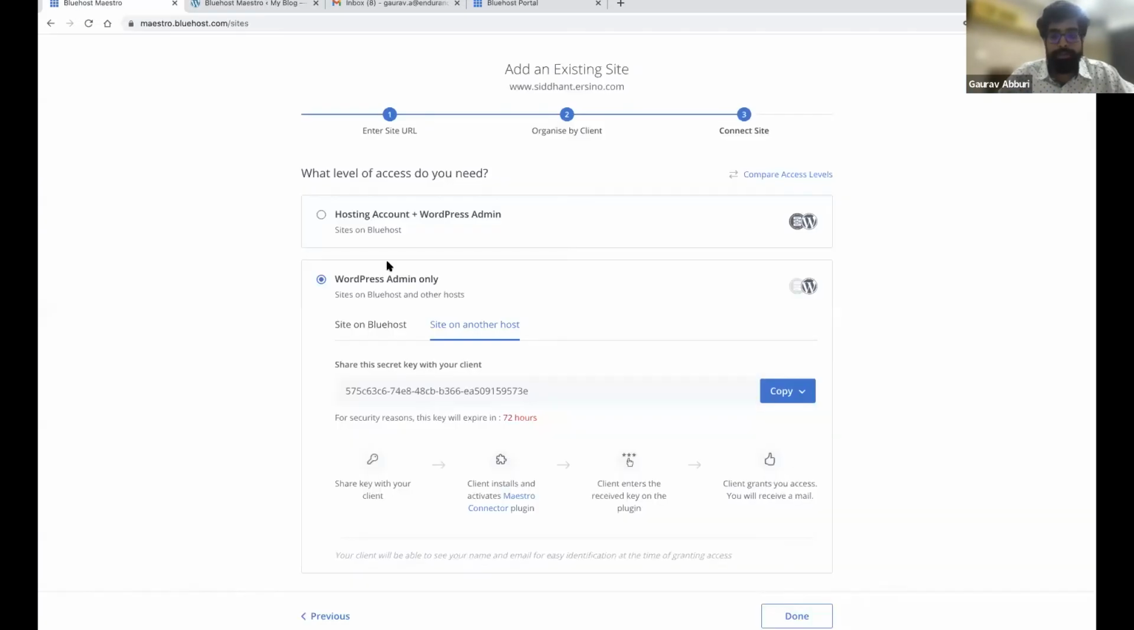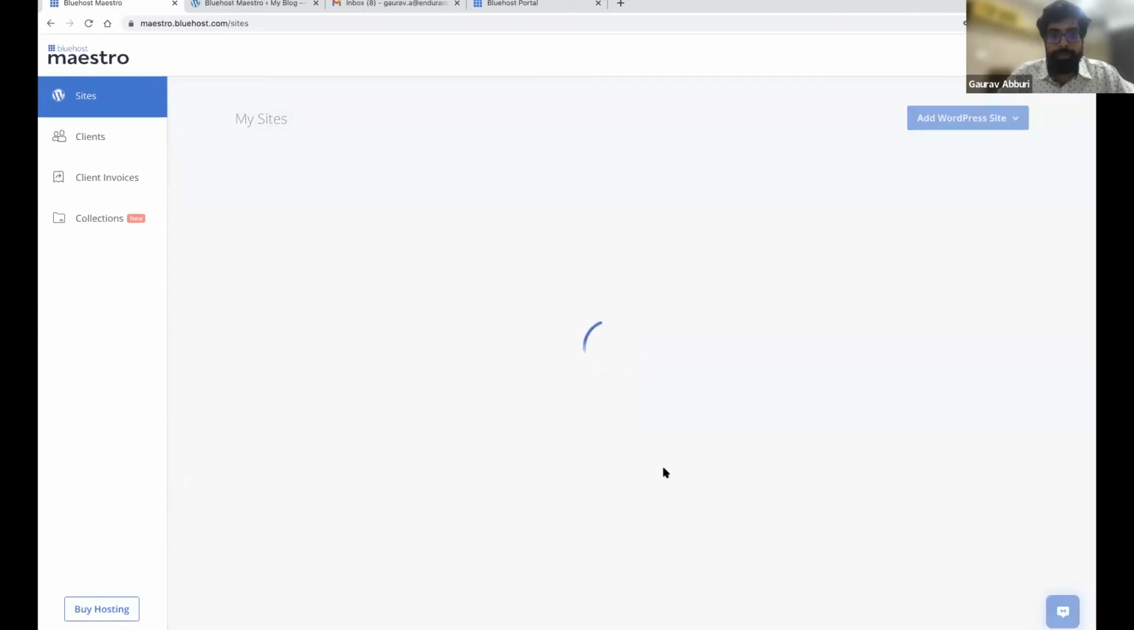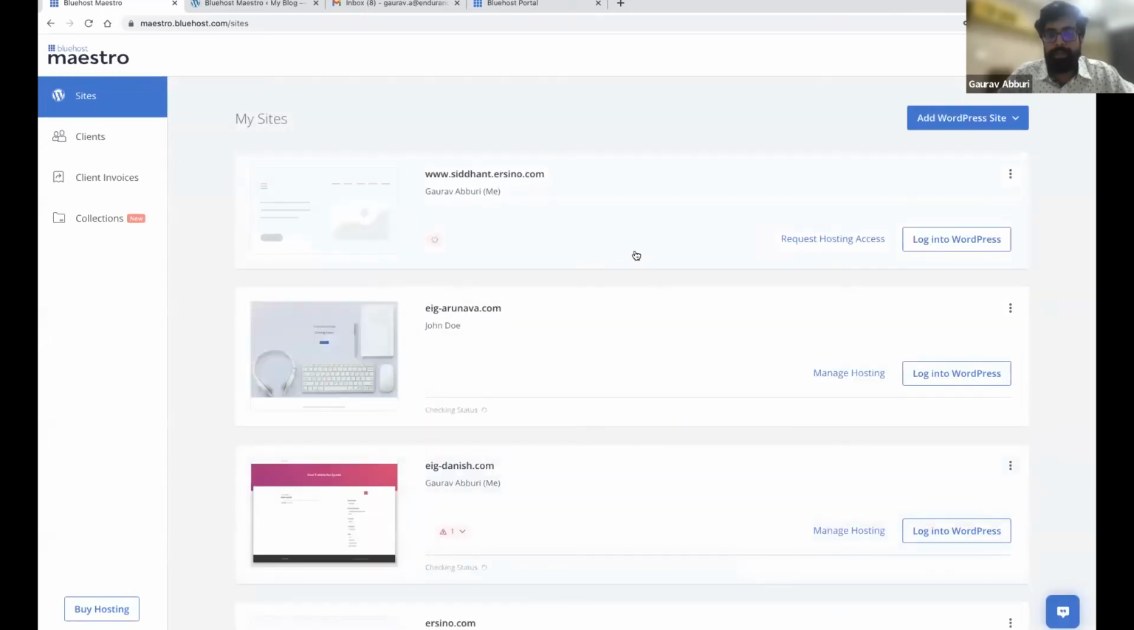Once you have done this, you can now see that the site is added, and the login to WordPress button is enabled. You can click on login to WordPress and then log into the WordPress admin of the site. Like I've demonstrated, it's fairly simple to connect your site so that you get access to the WordPress admin and cPanel in case of WordPress sites. You don't have to keep track of passwords anymore. Once you've added and connected your sites to Maestro, no more keeping track of passwords.